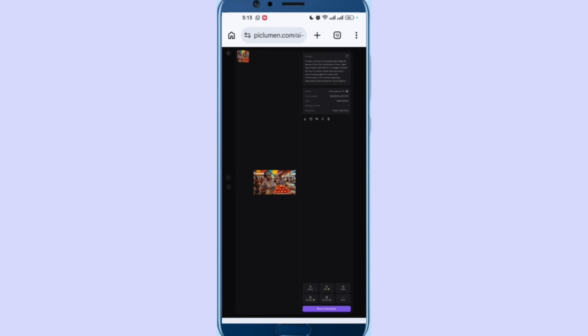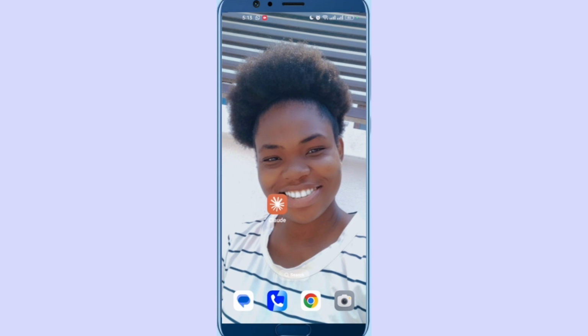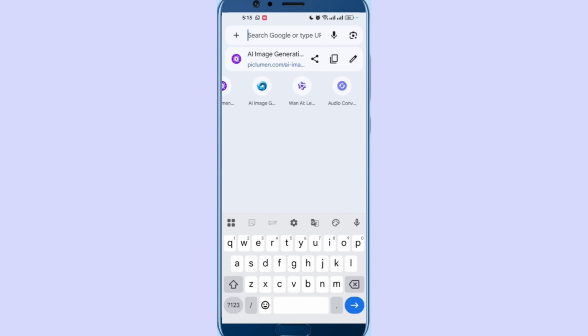Before you go up to 3, you must have gotten exactly what you want. And if you need this one, because mine is very beautiful, you can just tell me, I will send it to you. But use this and generate as many as you can, so that everybody will not get the same image, but you can still try it out. So if you need it, just let me know.